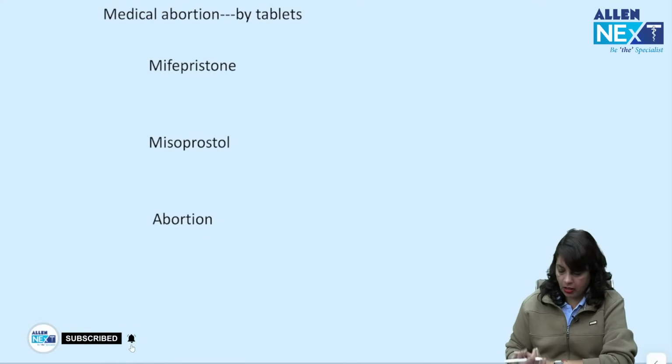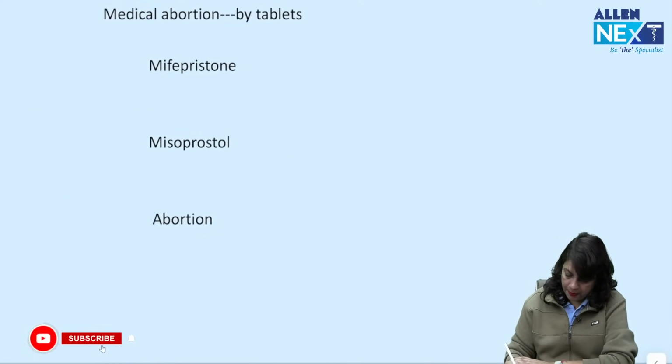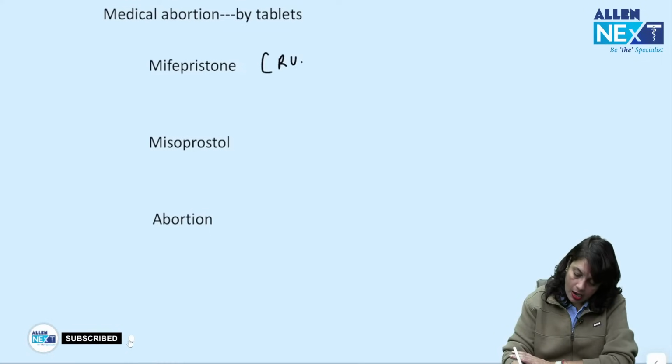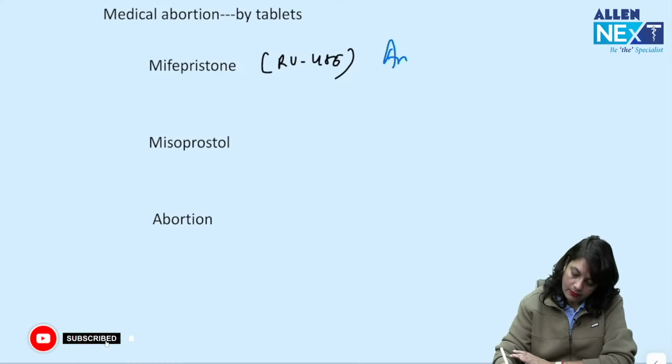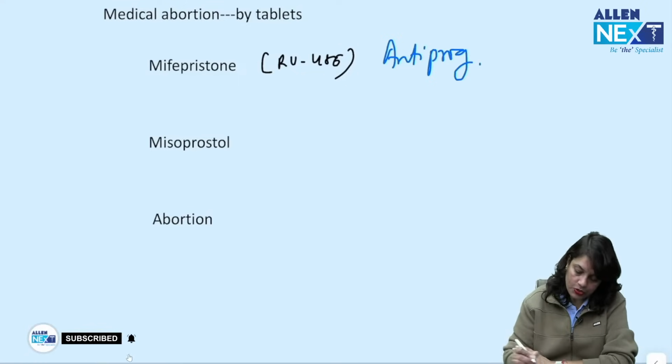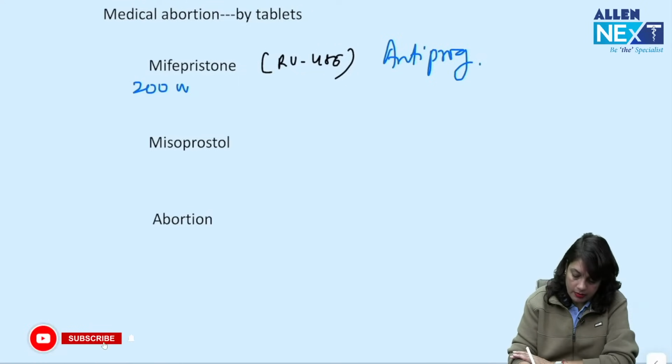Next, medical abortion by tablets. Mifepristone, that is RU486, which is anti-progesterone. 200 milligram oral is given.